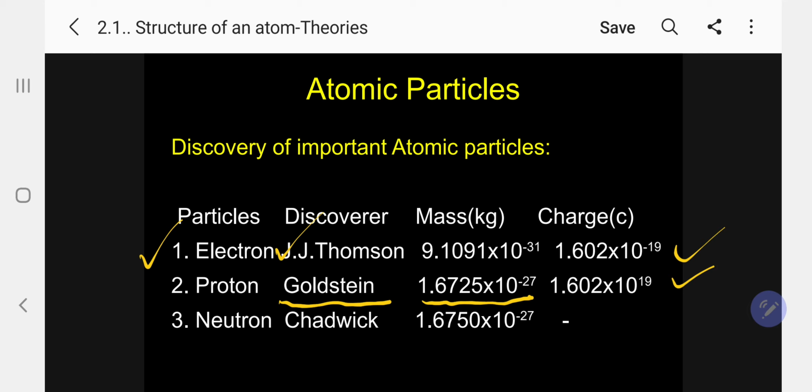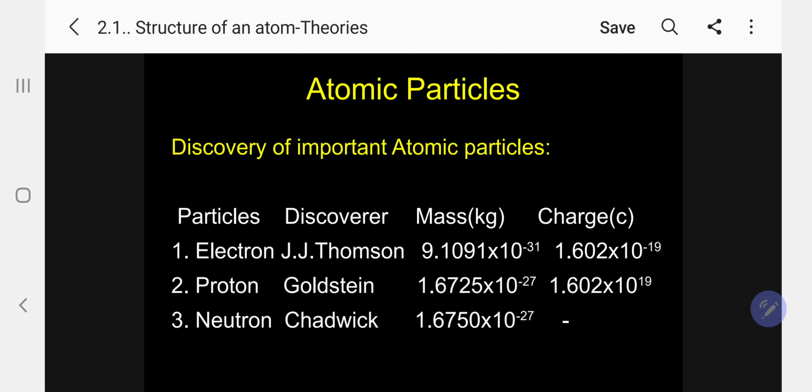Lastly, neutron, discovered by Chadwick. The mass is 1.6750 into 10 to the power of minus 27. This is more or less the proton mass, slightly greater. That is 1.6767 in the common value, but 10 to the power of minus 27 for both is identical. So more or less proton and neutron are identical. But the charge is neutral. There is no charge.